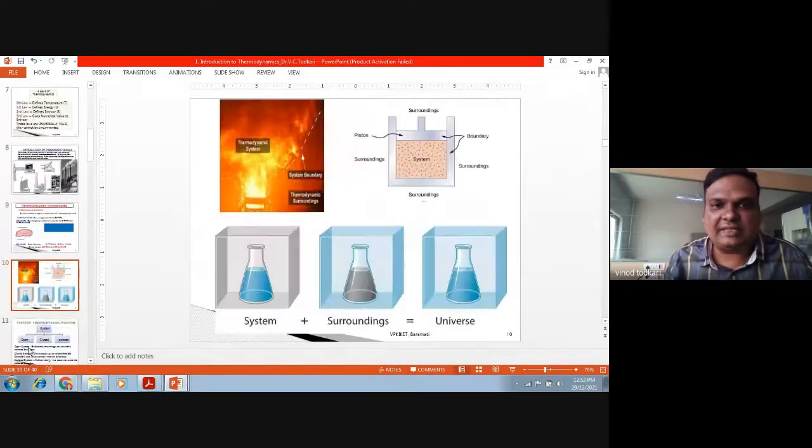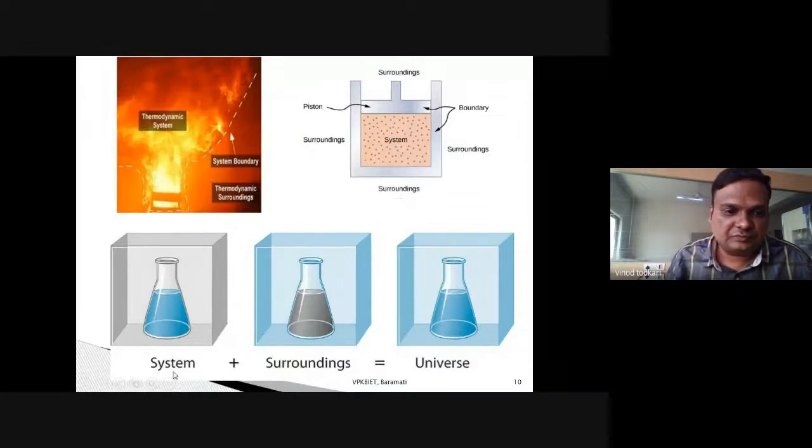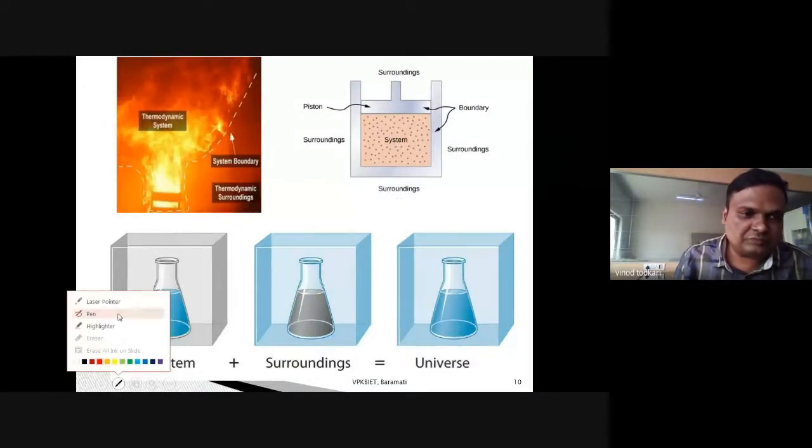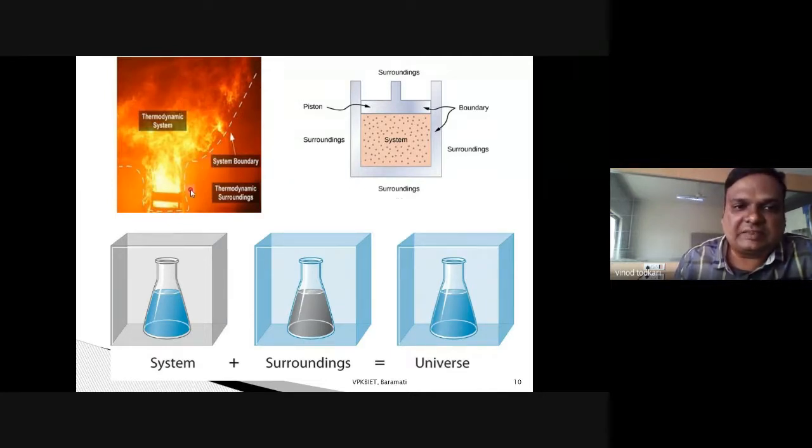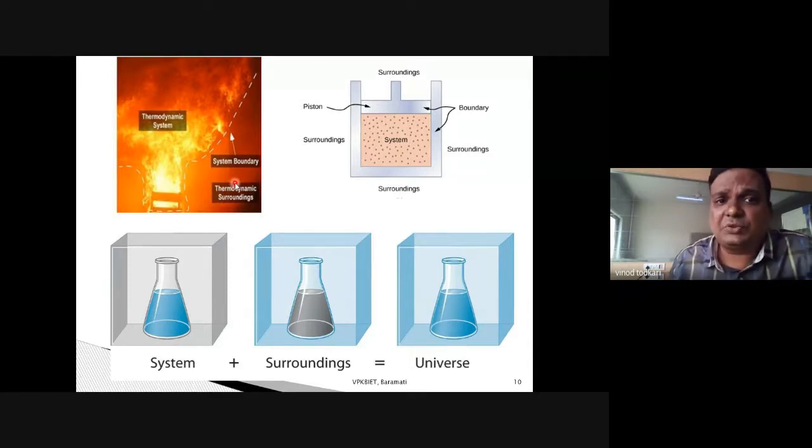So the concept of system and surrounding is clear to you. Now see here. This is a flame. Let's say I want to study this combustion. So for me, this is my thermodynamic system, right? Now, this is the boundary which distinguishes the system from the surrounding. This is my surrounding, right? This is the system. System plus surrounding forms the universe, right?